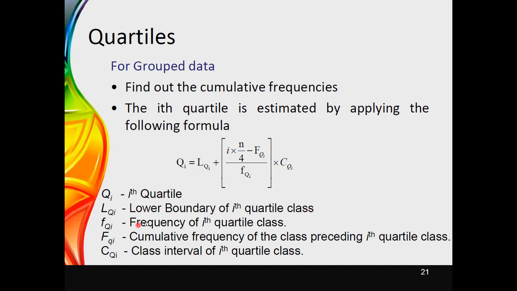Simple f_Qi is the frequency of the ith quartile class. Capital F_Qi is the cumulative frequency of the class preceding the ith quartile class, and C_Qi is the class interval of the ith quartile class. Therefore, if you are asked to obtain the quartiles for grouped data, you can apply this equation to obtain the quartile.